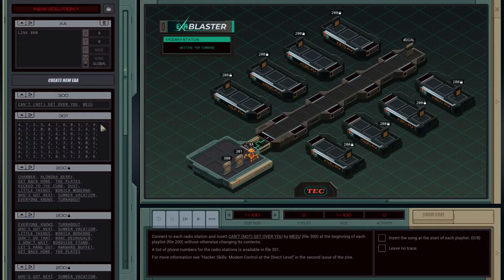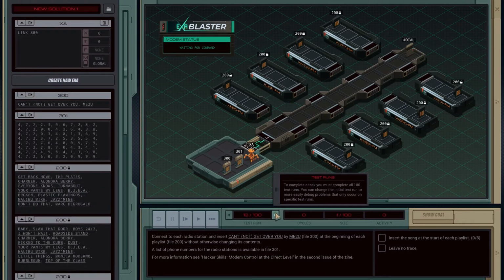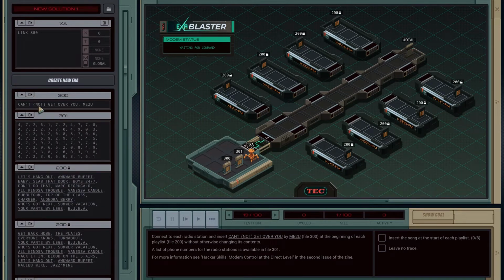Okay, now this doesn't entirely answer the question of how long these numbers are, although I suppose we've got 8 of these. Okay, so these are 4, 5, 7, 8, 9, 11 digit long sequences. Okay, fair enough. So 301 being how we do that. Can't Not Get Over You, Me Too. And I'm guessing the test runs are going to have other content in 300? No, I mean, oh no, we can't hardcode that. Never mind.